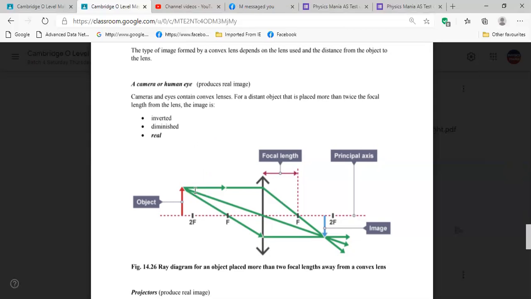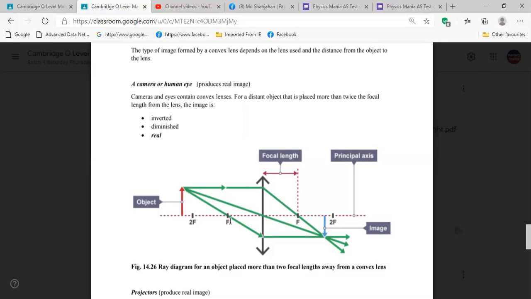We are getting lots of rays from the object, right? So we are only showing a few rays, these three rays: the first ray, second ray, third ray. The second ray is going without bending, going through the optical center.